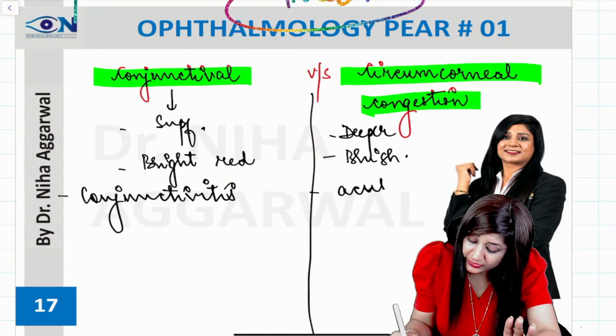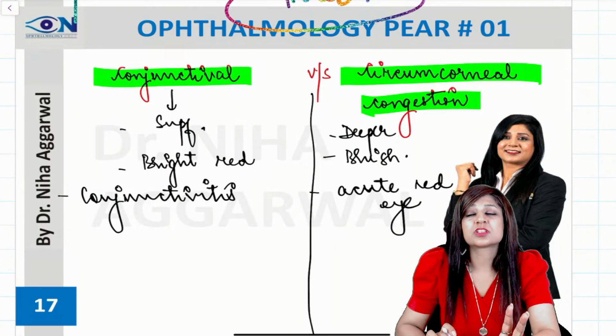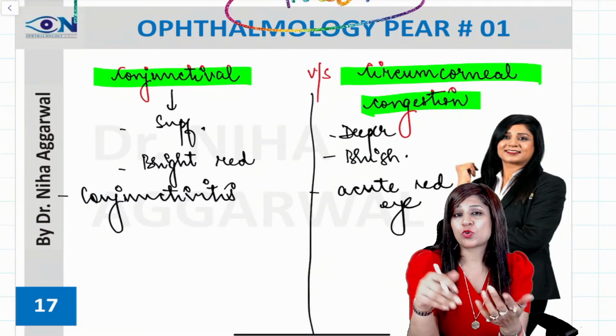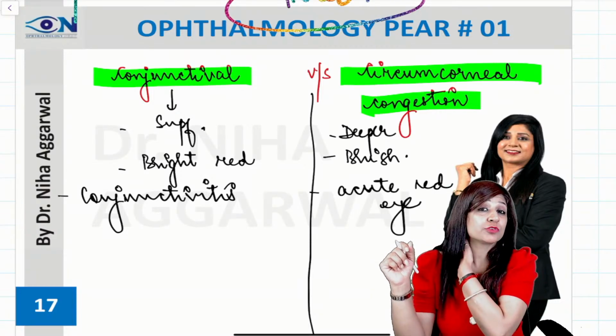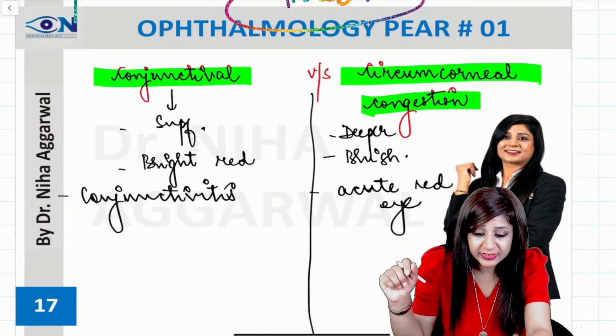eye. Now we have already discussed the causes of the acute red eye: acute anterior uveitis, acute congestive glaucoma. That means if they have told you that it's a case of acute congestive glaucoma, you already know that we have acute red eye. If they have given you the features of acute congestive glaucoma, then also you know that you will be having the acute red eye there.